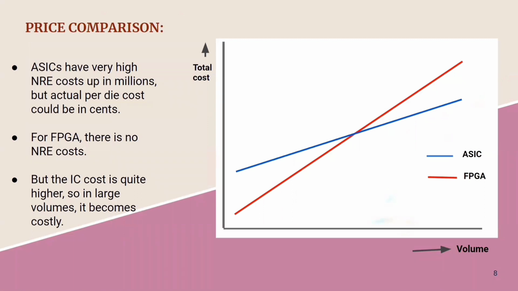Now let's have a price comparison between FPGA and ASIC. The unit cost of FPGAs will be higher when compared to ASICs, but the non-recurring engineering costs are too high in the case of ASICs. Thus, ASICs are most suited for high-volume products. If the product volume is low, we can go with FPGA.